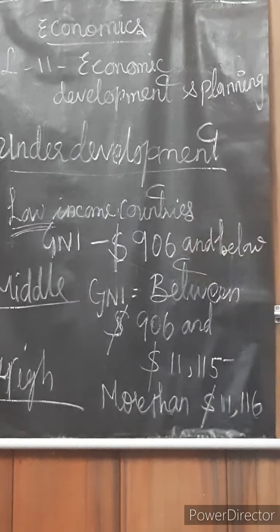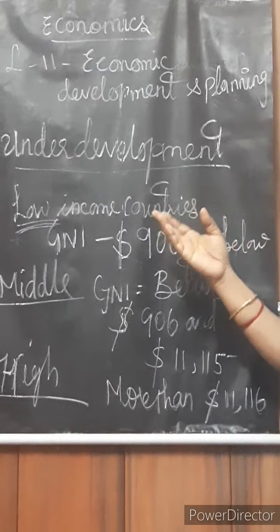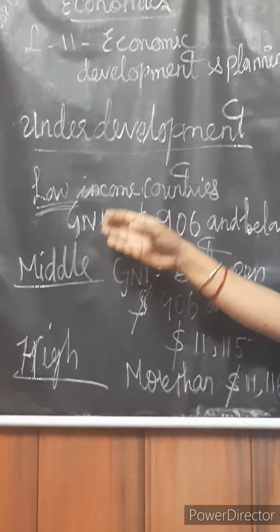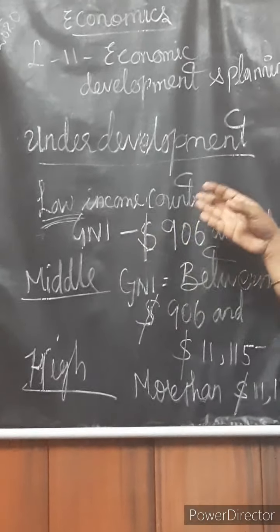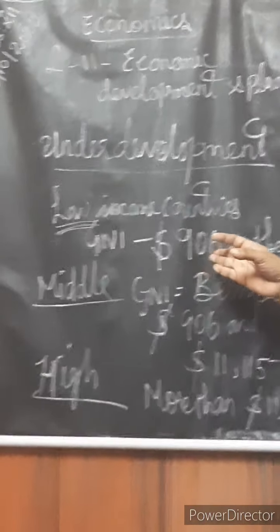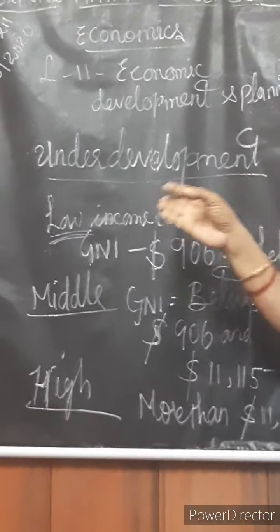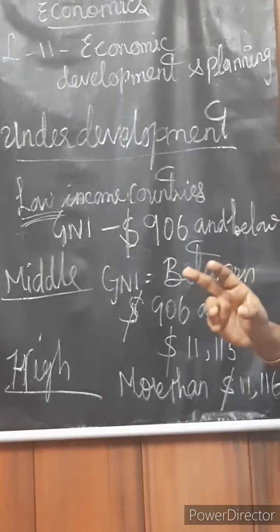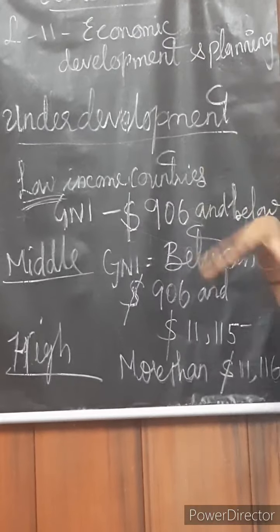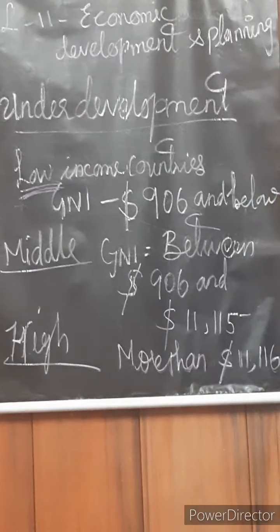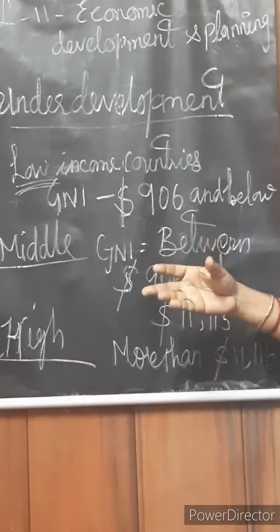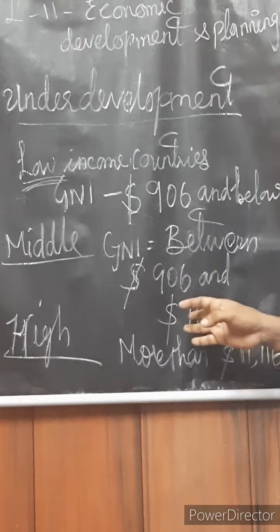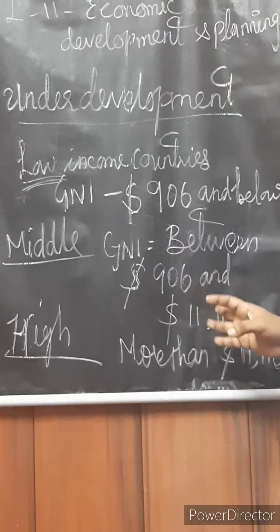Okay, how may we identify underdeveloped countries? Countries with a gross national income of $906 and below are called low income countries. Middle income countries are those with a GNI between $906 and $11,115.